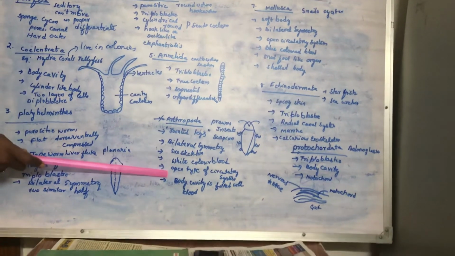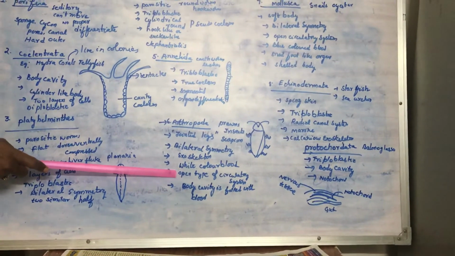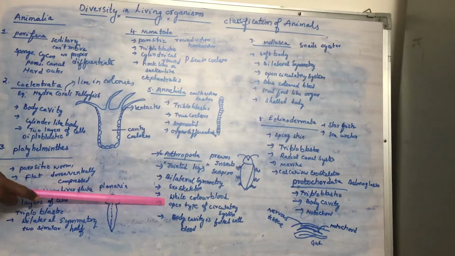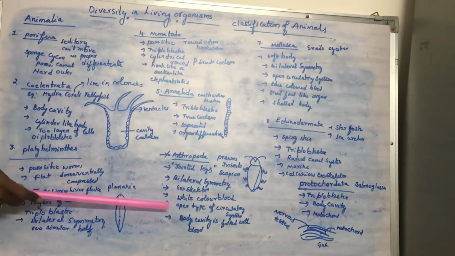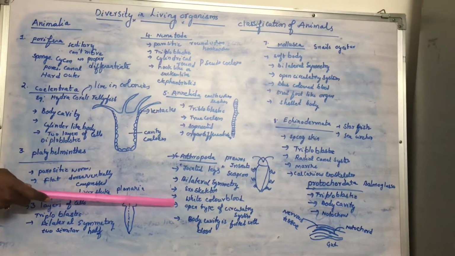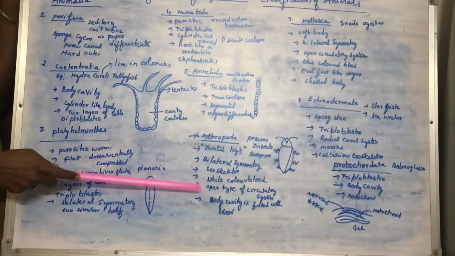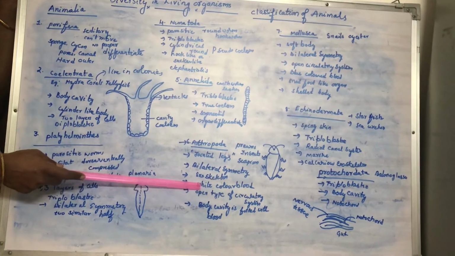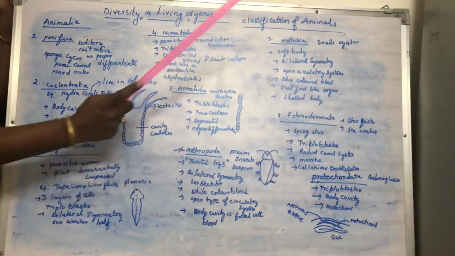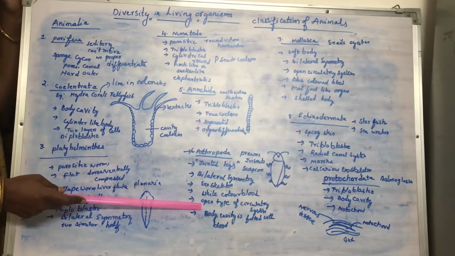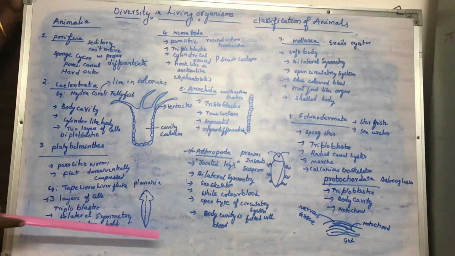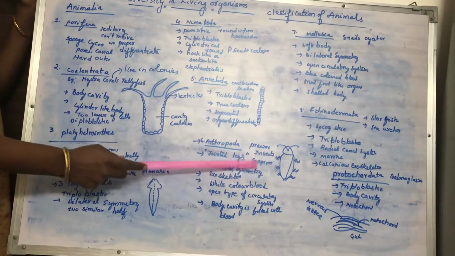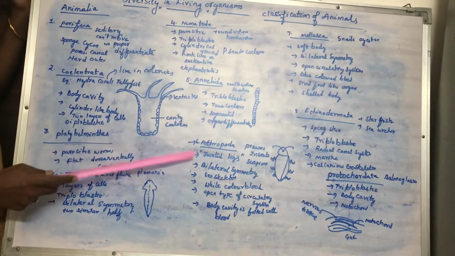Let me tell you what is meant by an open type of circulatory system. Circulatory systems are of 2 types: closed type and open type. In the closed type of circulatory system, blood flows in different blood vessels, but here they don't have blood vessels. The blood is white in color and flows in the body cavity. Such a circulatory system we call an open type of circulatory system, and the body cavity is filled with blood. All the insects and prawns come under this major group.